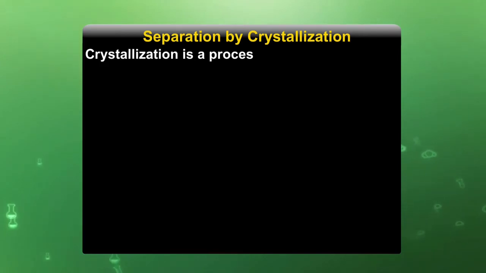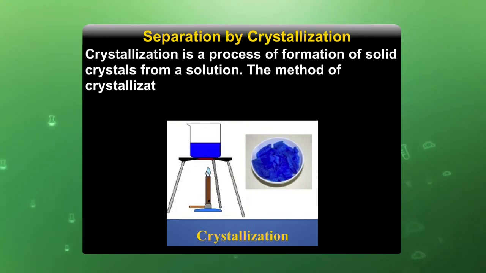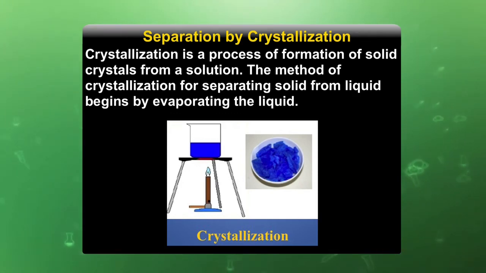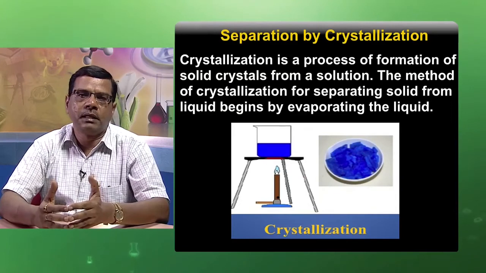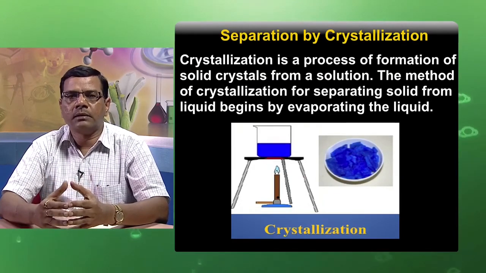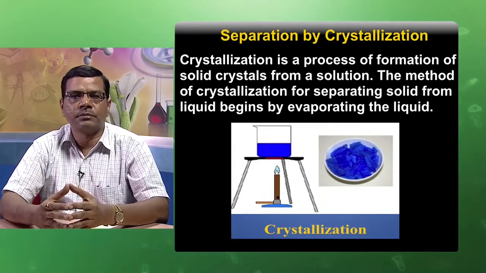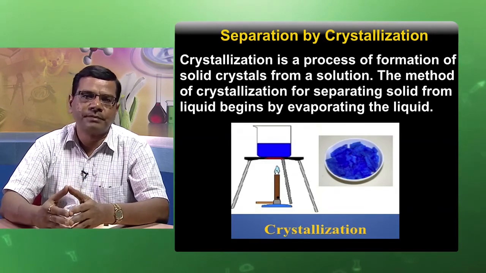Crystallization is the process of formation of solid crystals from a solution. The method of crystallization for separating a solid from a liquid begins by evaporating the liquid. It means here the solid particles are not volatile, but the solvent molecules are volatile. So on heating, the solvent molecules evaporate and the solid component, that is the solute, appears as crystals. For example, we can separate copper sulphate crystals from its solution, as indicated in the crystallization process. This compound is copper sulphate.